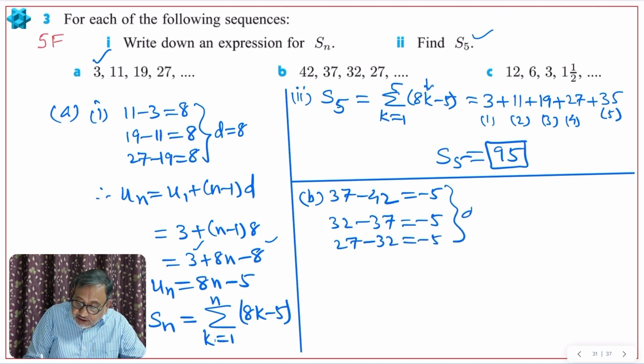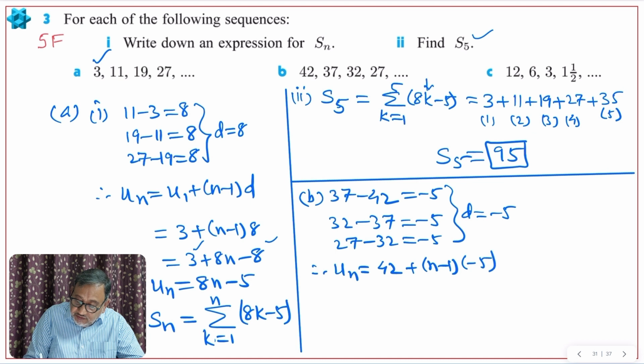So it has a common difference, negative 5. Therefore it is arithmetic, and we can write un. U1 is 42, plus n minus 1, d is negative 5. Simplifying, 42 minus 5n plus 5, so 47 minus 5n. This is the general term un.